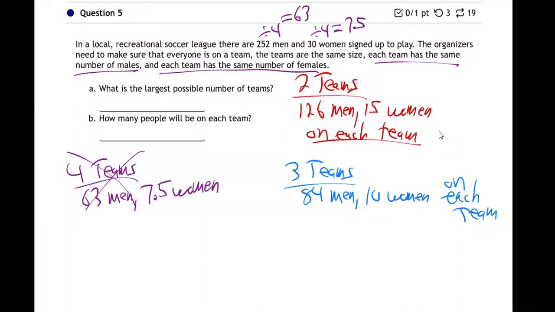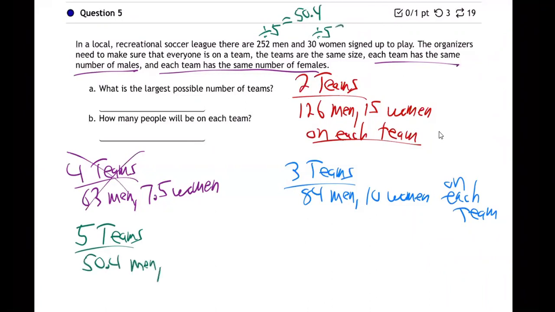Let's go to 5 teams. What if we try 5 teams? So if we divide by 5 and divide by 5, 252 divided by 5, actually that's not going to go, is it? 50.4, that'd be 50.4 men, and divided by 5, this is 6 women. We can't do that either because you can't put 50.4 men on a team. There's not a way to evenly divide them. It's not going to work.